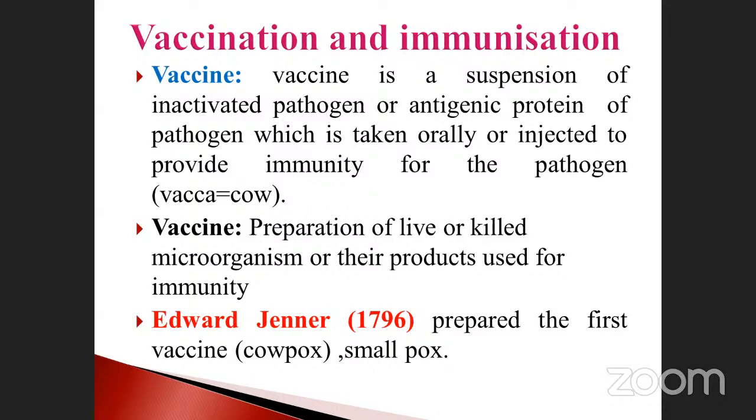How will they prepare the inactive pathogen and also the antigenic protein? See here, vacca is nothing but the cow. How do they prepare the vaccine, live or killed? The preparation of live or killed microorganisms or their product is used for immunity. I already told you what is meant by product.